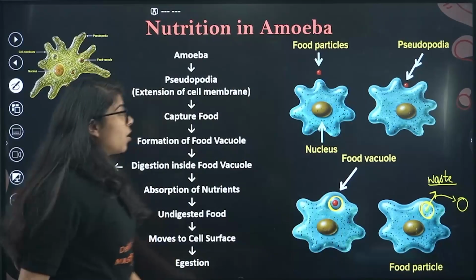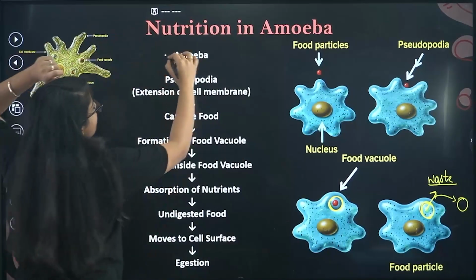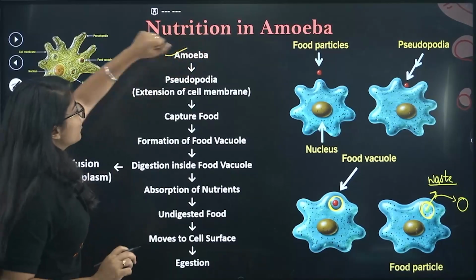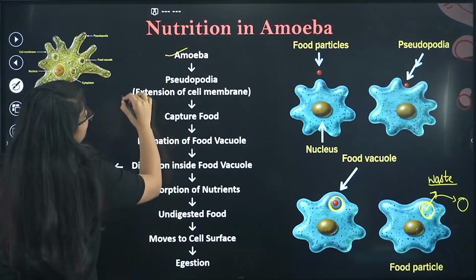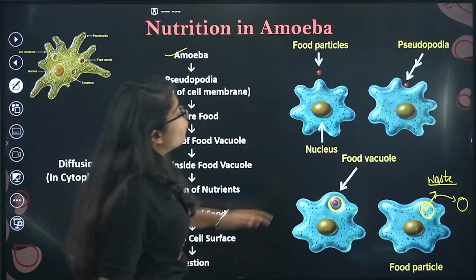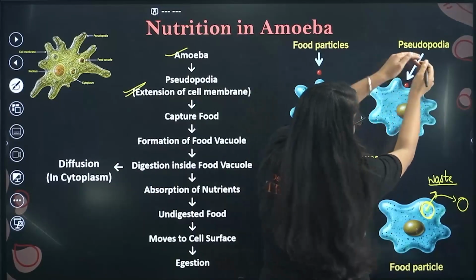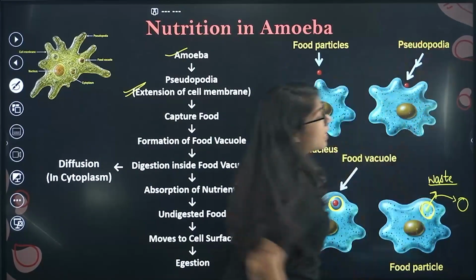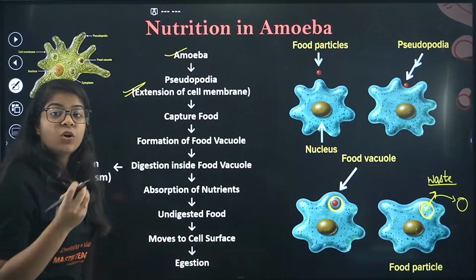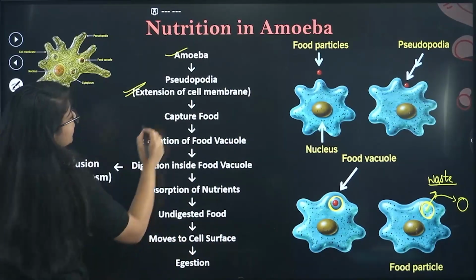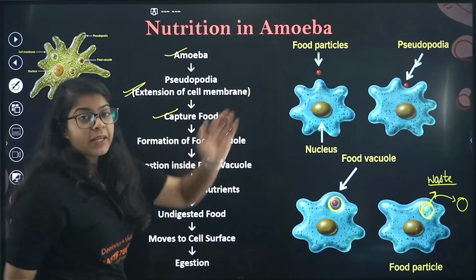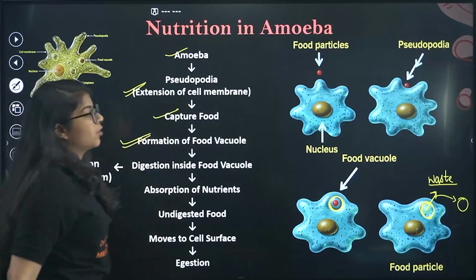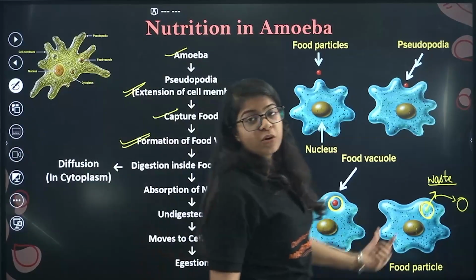Let's summarize. First is amoeba, then we come to pseudopodia. What is that? An extension of the cell membrane. This is a single cell, and whenever it extends, that is called pseudopodia. Then it captures the food and forms a food vacuole.